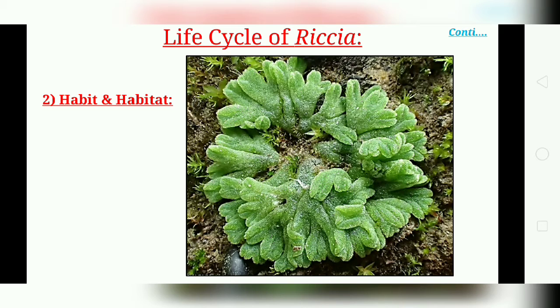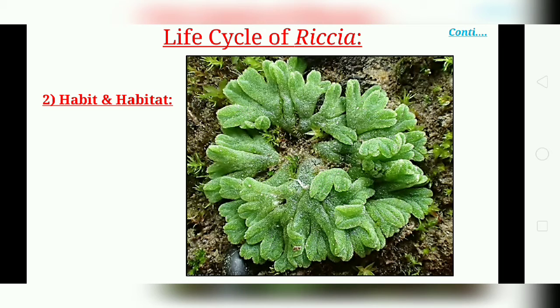The genus Riccia was named in honor of P.F. Ricci. He was a Florentine politician. The city Florence is found in Italy. He was one successful politician, we can say. By his name, this plant has been given the name Riccia. It is widely distributed all over the world and includes about 200 species.